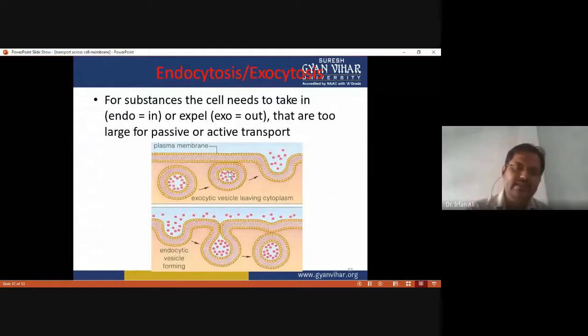While in the other figure, the plasma membrane engulfs substance and forms vesicles. That's why it is called vesicular type of transport. Substances the cell needs to take in or expel that are too large for passive or active transport, these large molecules, are transported through vesicular transport.